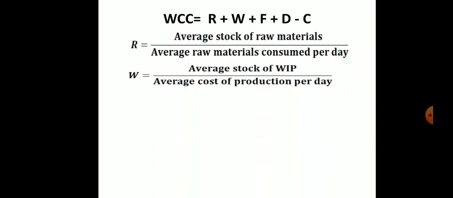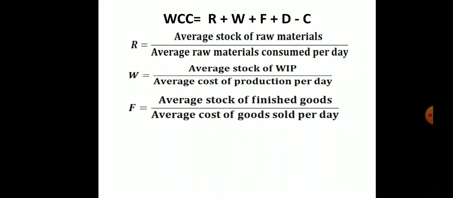Next we have work in progress. W is work in progress: average stock of work in progress divided by average cost of production per day. So this is the formula for W. F is average stock of finished goods divided by average stock of goods sold per day.